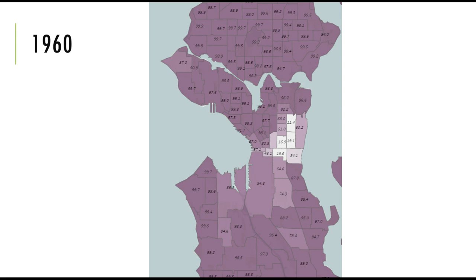So predominantly white still. And yet in that central area where we have the International District and the Central District, look at those numbers in 1960. All of those boxes that are almost totally white: 11.4% white, 19.1% white. That means that only 1 out of every 5 people in that neighborhood are white. So it's predominantly people of color. And especially in those areas, we have mostly African Americans, and we have Japanese and Chinese Americans, and Filipino Americans.